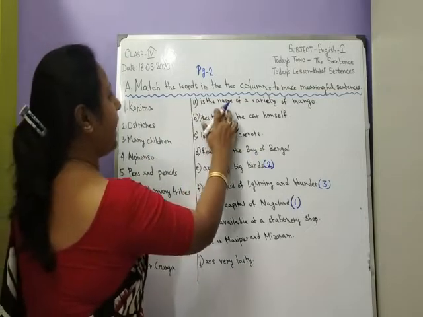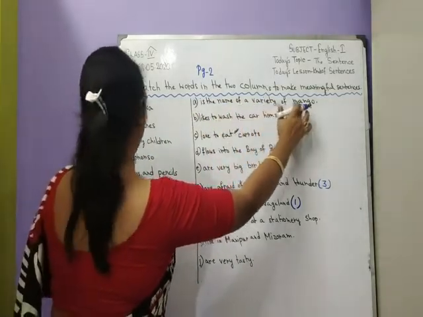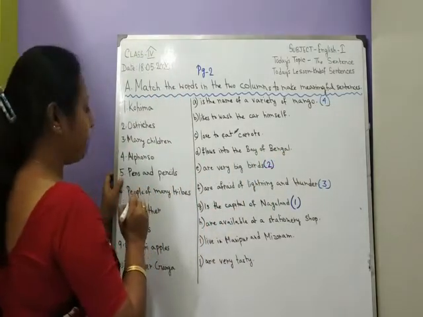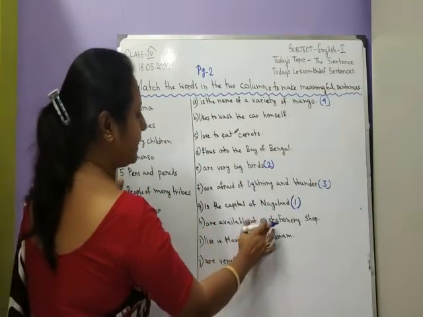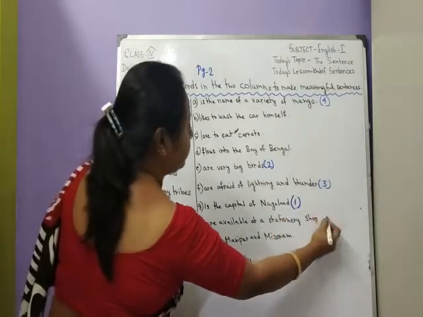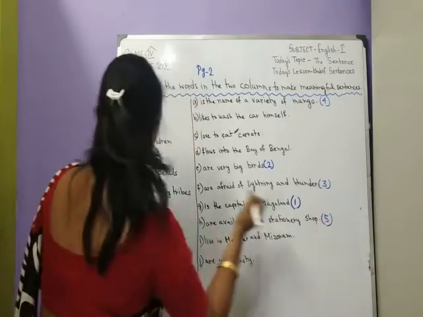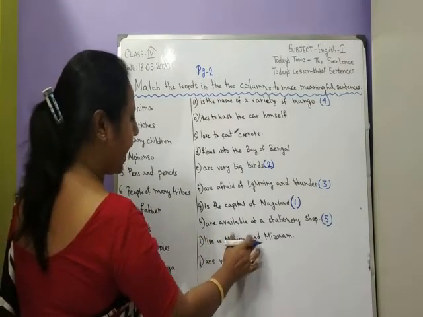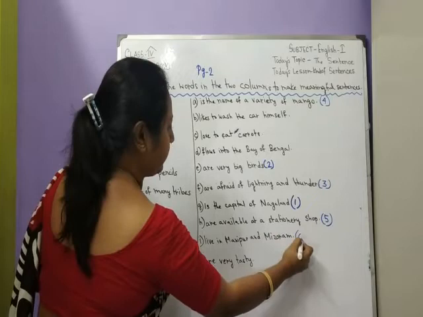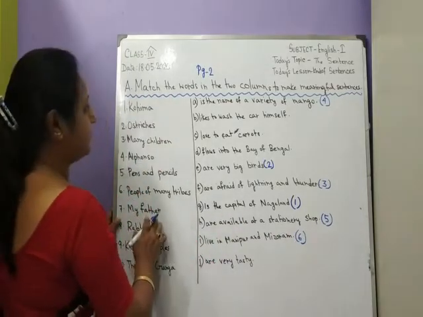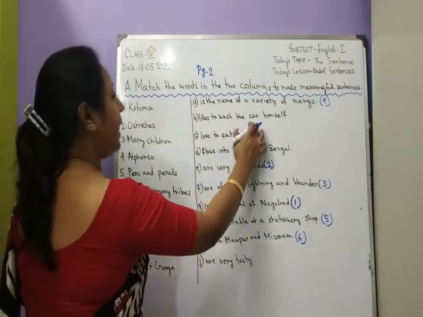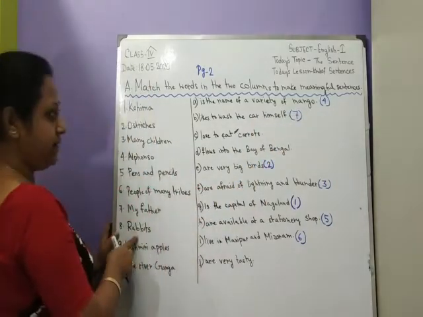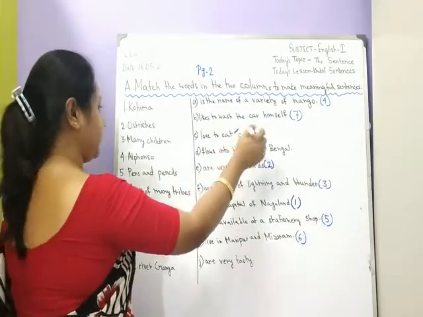Alfonso is the name of a variety of mango. Pens and pencils are available at a stationery shop. People of many tribes live in Manipur and Mizoram. My father likes to wash the car himself. Rabbits love to eat carrots.